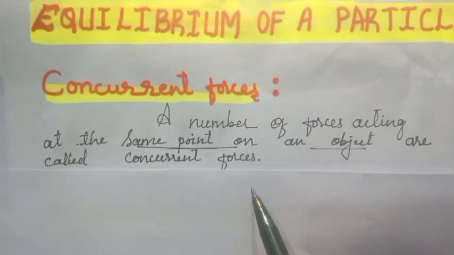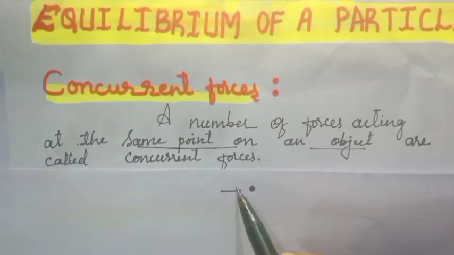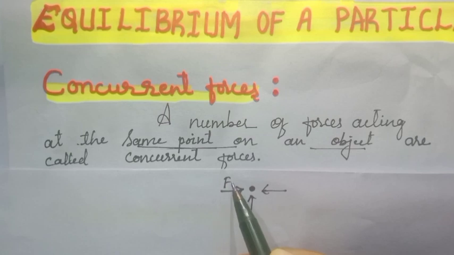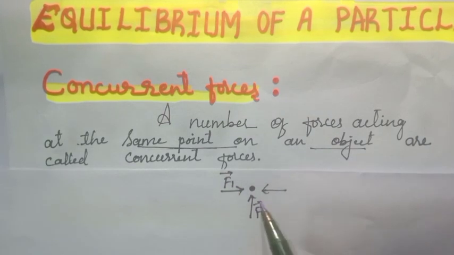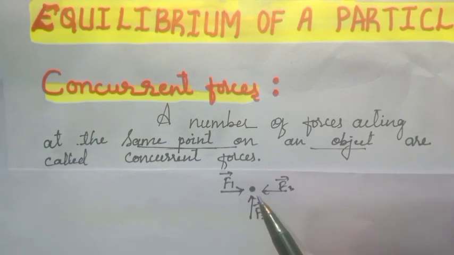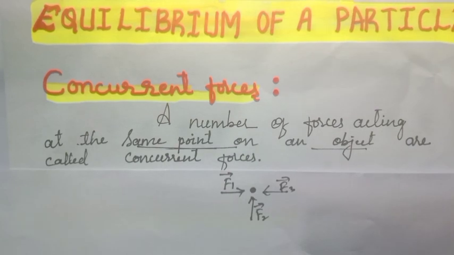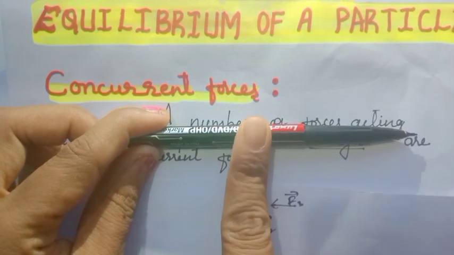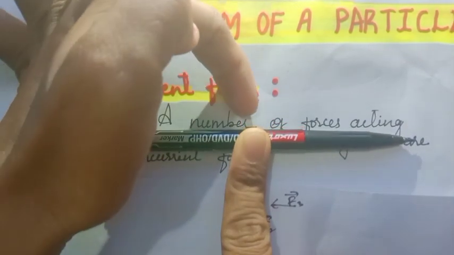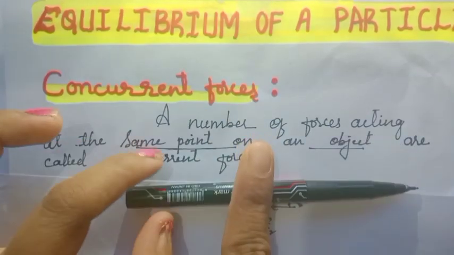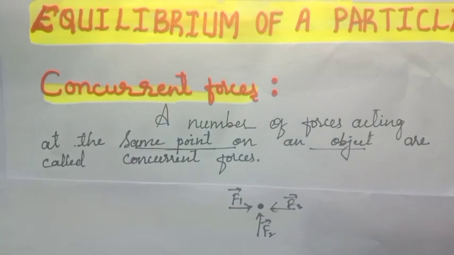Let us consider an object at a point. On the same point, many forces act. Let's say this is force F1, force F2 and force F3. If all the forces act at the same point, that kind of force we call concurrent force. For example, if you consider this pen, if I put a force on this point, and similarly again from the other direction, I am putting many forces on the same point. So those forces we call concurrent forces.